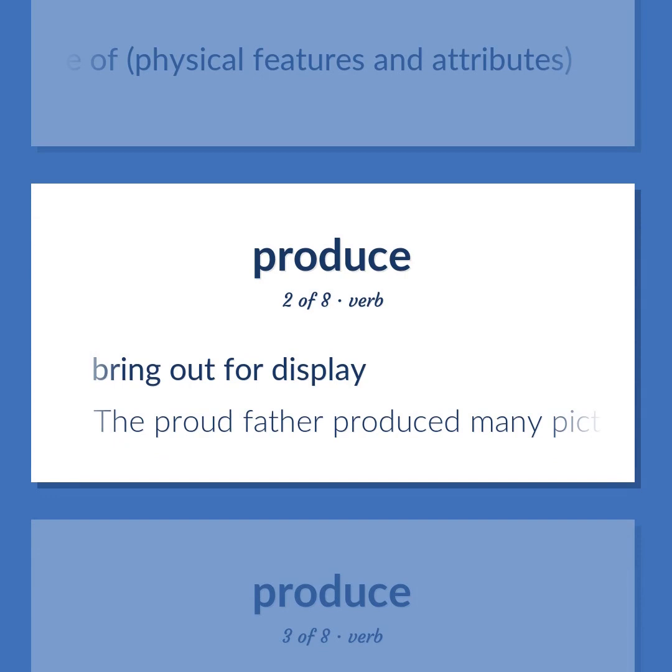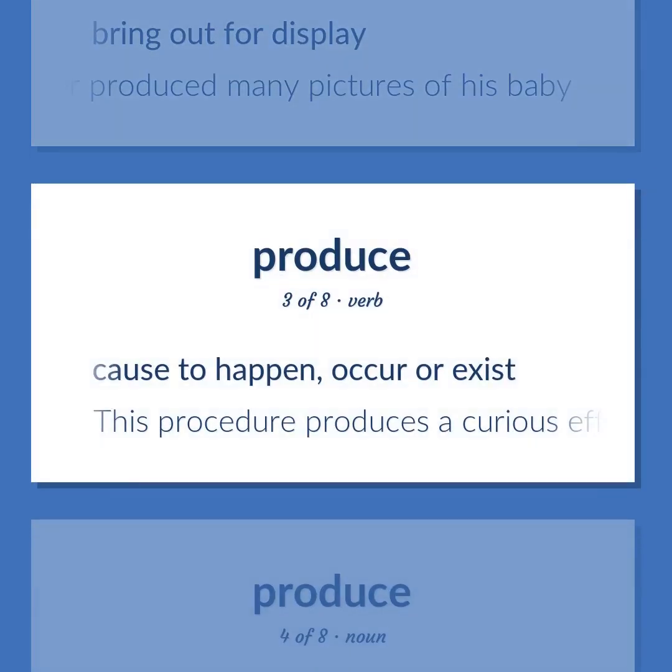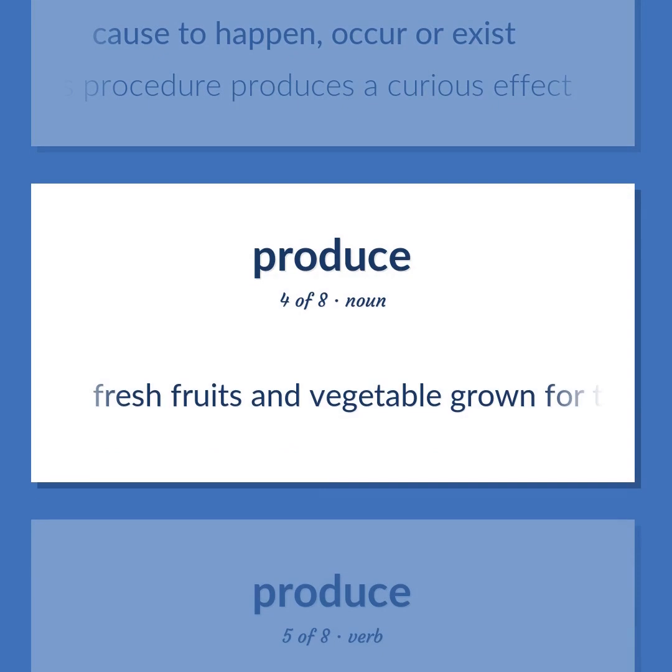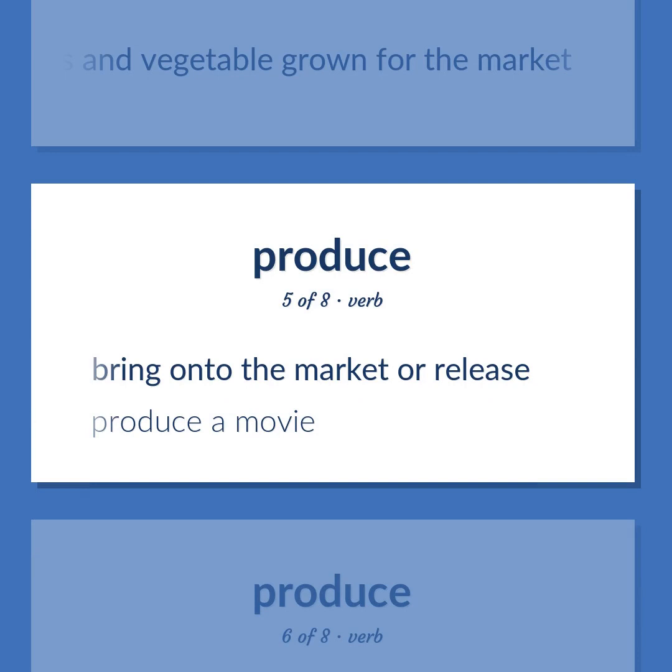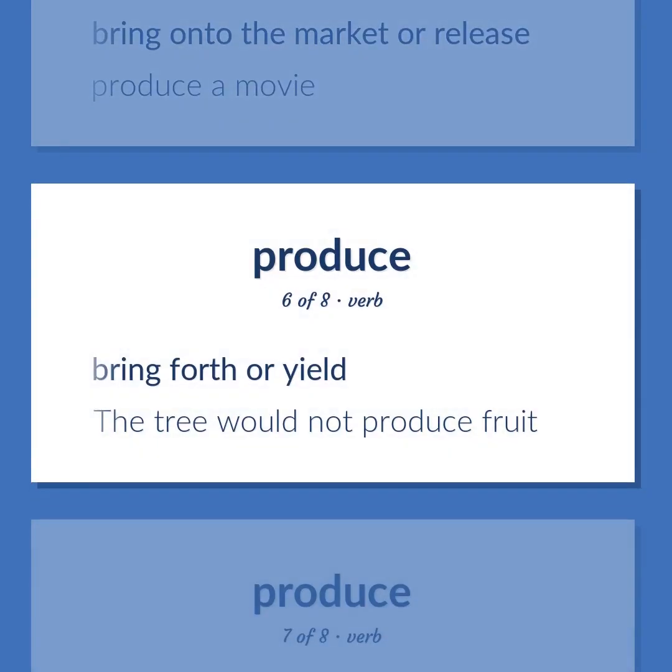Bring out for display. The proud father produced many pictures of his baby. Cause to happen, occur or exist. This procedure produces a curious effect. Fresh fruits and vegetables grown for the market. Bring onto the market or release. Produce a movie. Bring forth or yield. The tree would not produce fruit.